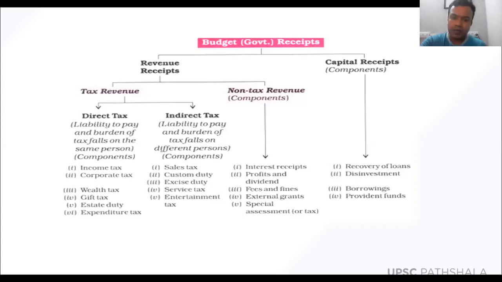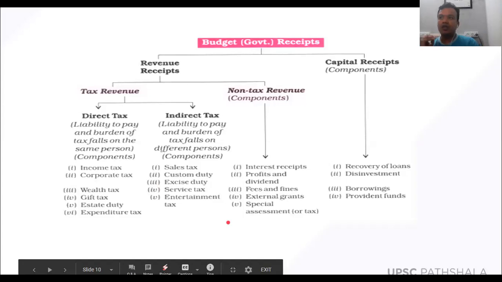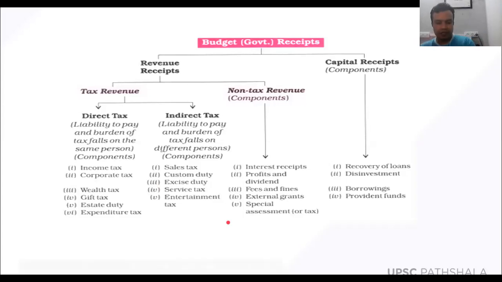In indirect taxes, you are not directly paying the tax. For example, suppose you go to watch a movie and the price of the ticket is 200 rupees. If the entertainment tax is 5%, you have to pay 10 rupees as entertainment tax. So when you buy a ticket, you are paying 210 rupees. The price of the ticket is 200, but 10 rupees you are paying as entertainment tax. That 10 rupees is paid by the theater owner to the government.